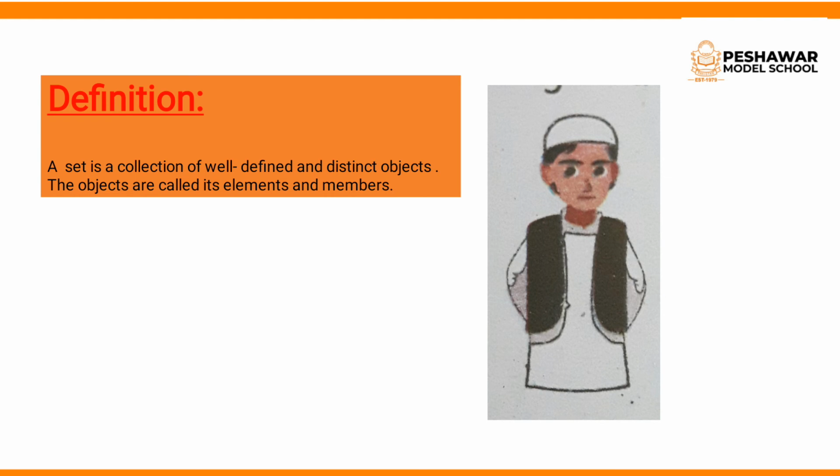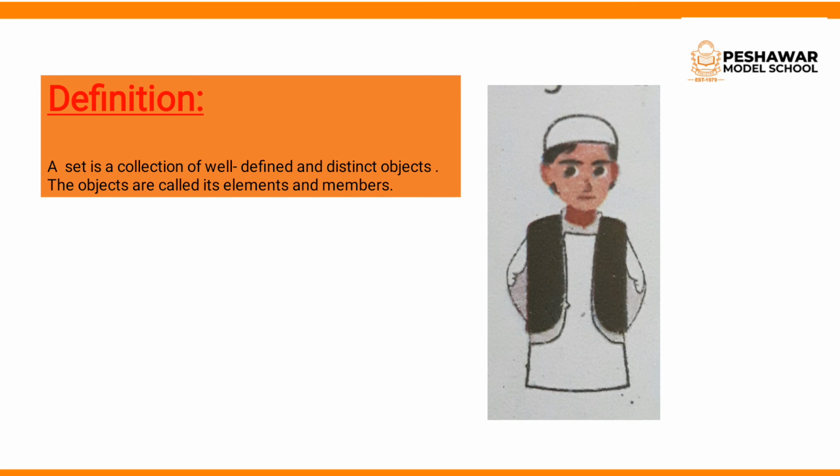Now we are going to discuss the definition of a set. A set is a collection of well-defined and distinct objects. You clearly see that two words are used in the set definition. First is well-defined and second is distinct objects. Well-defined means that the set should be clearly defined, and distinct objects mean that the elements of the set are different from one another or each other.